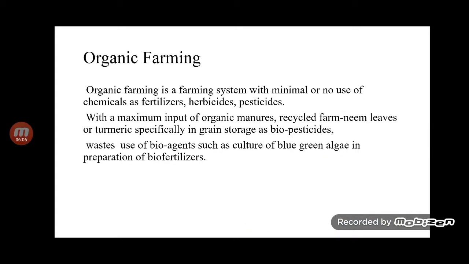Then organic farming. Organic farming is a farming system with minimal or no use of chemicals as fertilizers, herbicides and pesticides, with maximum input of organic manure, recycled farm waste, and neem leaves or turmeric, specifically in grain storage as biopesticides. It also uses bioagents such as a culture of blue-green algae in the preparation of biofertilizer. In organic farming we do not use any chemical fertilizer for growing plants or crops.